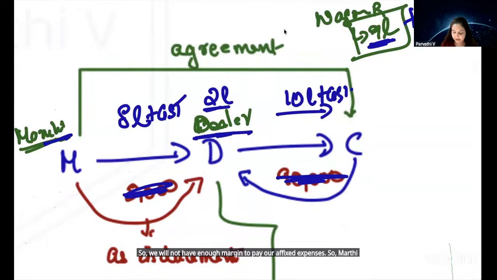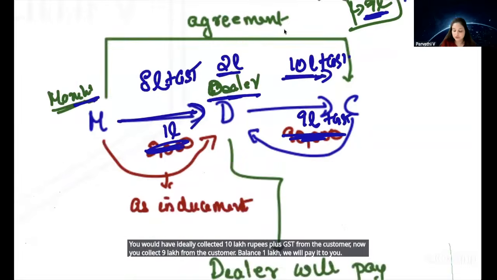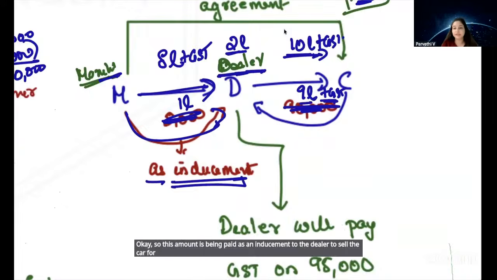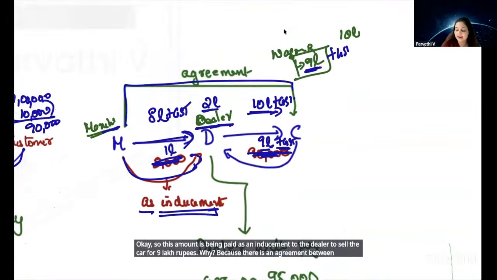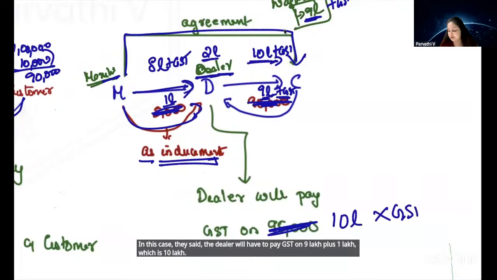So Maruti said, don't worry. You collect 9 lakh from the customer. You would have ideally collected 10 lakh rupees plus GST from the customer. Now you collect 9 lakh from the customer, and the balance 1 lakh, we will pay it to you. This amount is being paid as an inducement to the dealer to sell the car for 9 lakh rupees, because there is an agreement between the manufacturer and the customer. In this case, the dealer will have to pay GST on 9 lakh plus 1 lakh, which is 10 lakh.